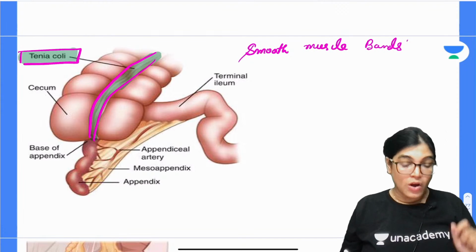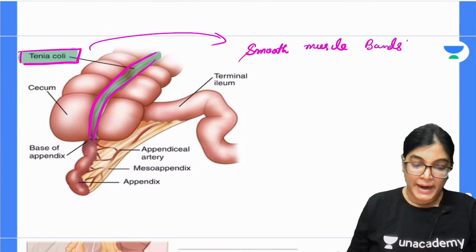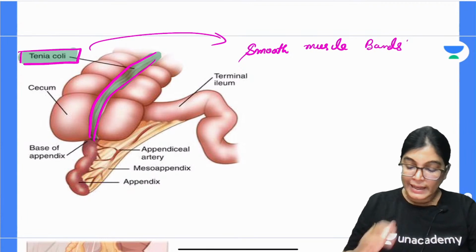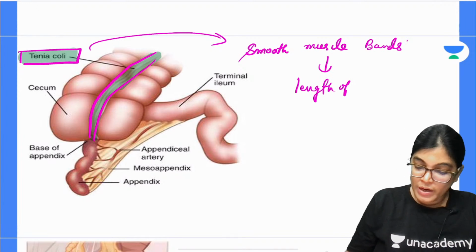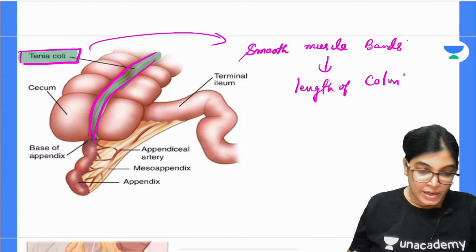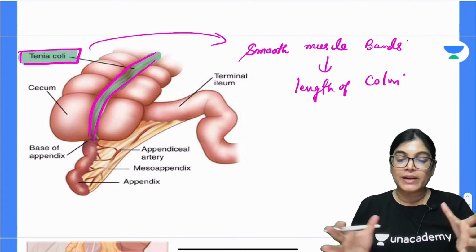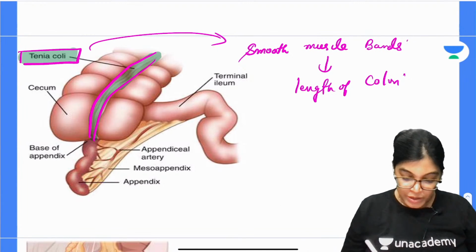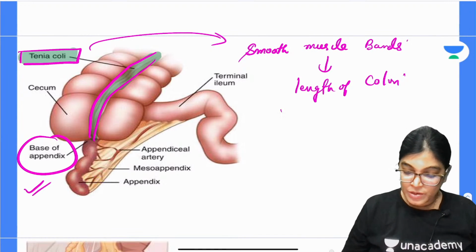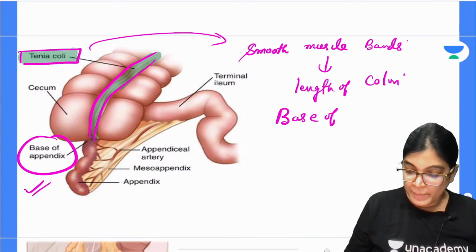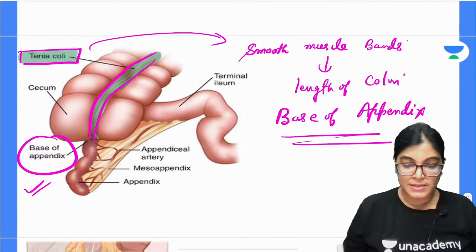Yes, runs over the haustration. Yeah, so the teniae coli are smooth muscle bands running along the length of the colon, and these are all converging. Yes, Prachi Roy, you are right. These are all converging over the base of the appendix. Can you see here that the teniae are converging at the location of the base of the appendix? So this is an important landmark for locating the appendix.